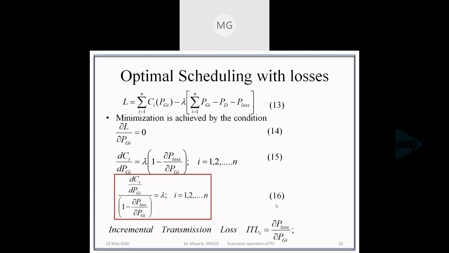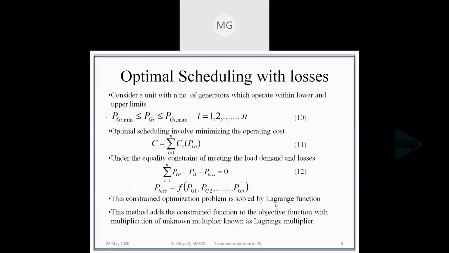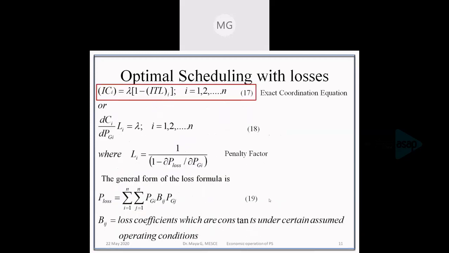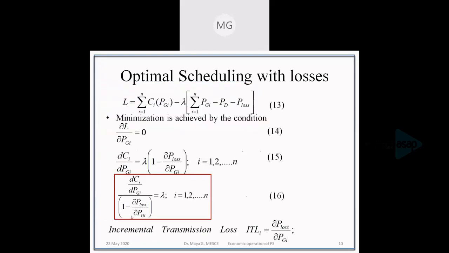Okay. So equation 16 can be rewritten as equation number 17, which is also called the exact coordination equation. Here, 1 divided by this term, 1 divided by 1 minus dou P loss by dou Pgi.